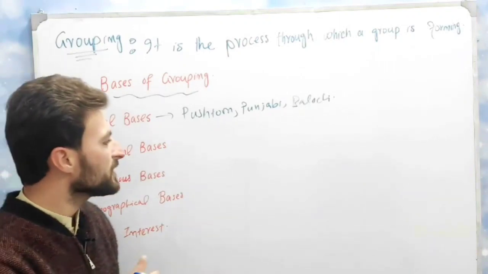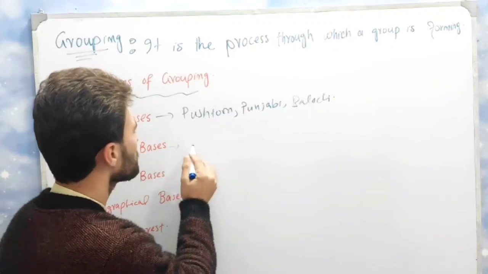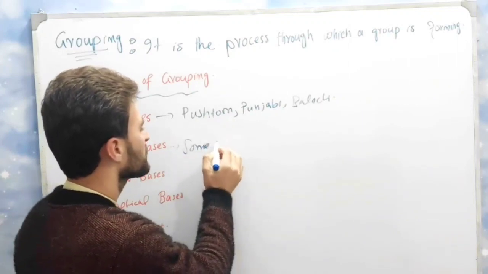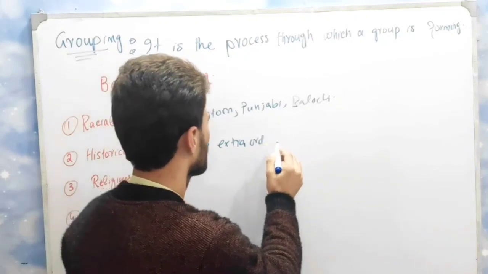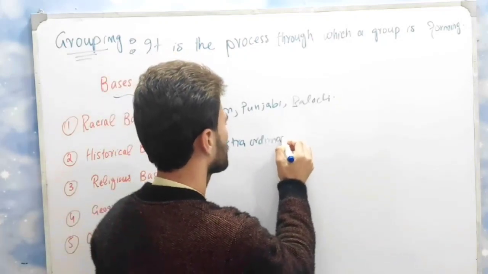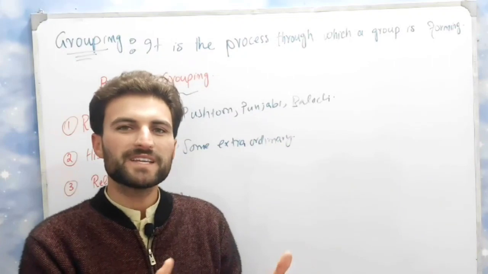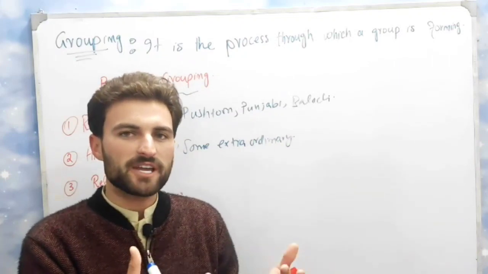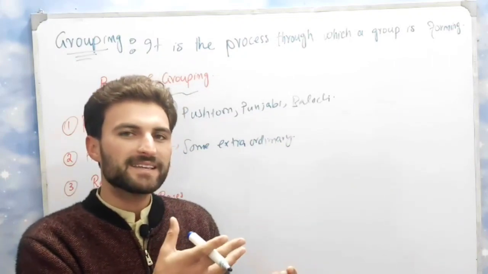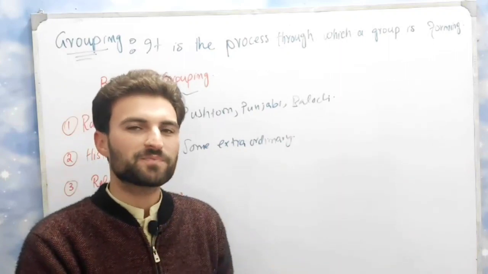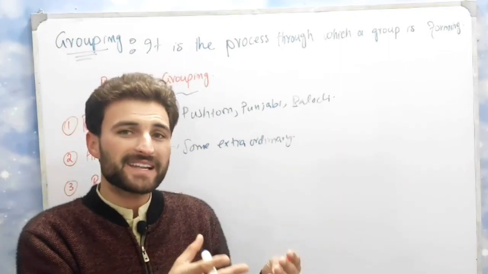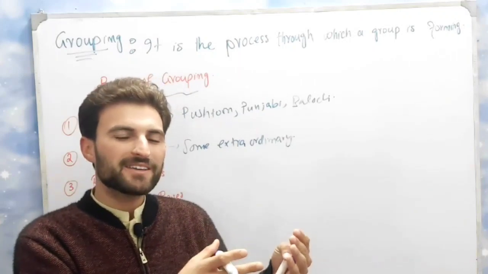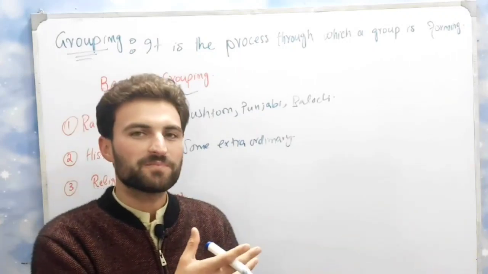Historical basis means that in history some extraordinary events happened. Let's suppose that there is a specific tribe who wants to attack a specific territory. When they attack that territory and succeed, they can form a group there.